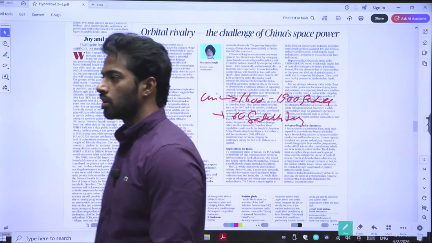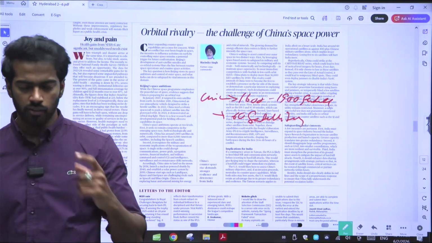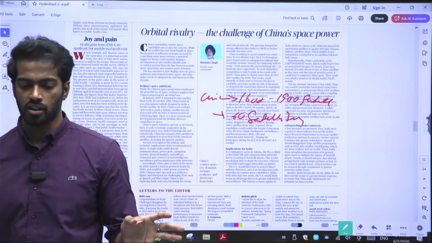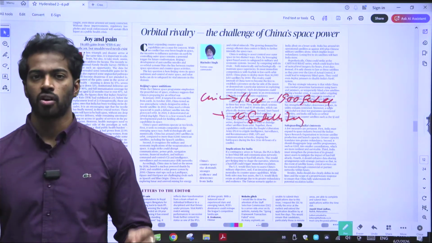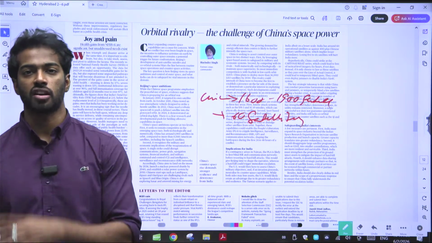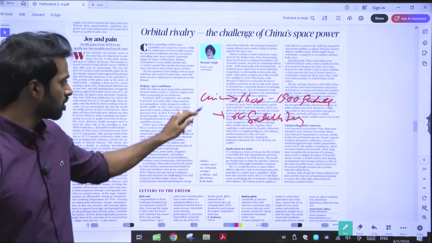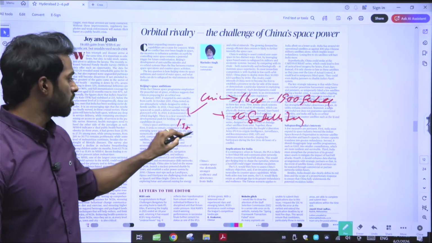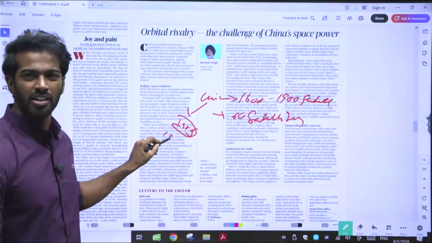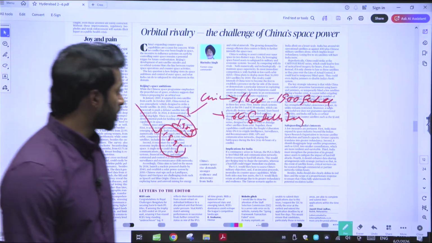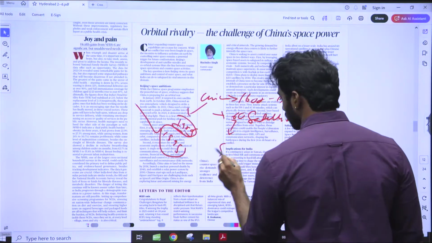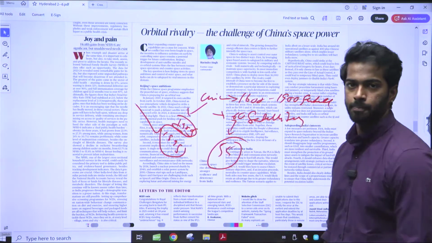It points that no matter what is happening, even if China attacks 5 of our satellites, and we retaliate and attack 5 of China's satellites, how much is China losing? 5. 1900 minus 5 is 1895 only. It still has 1895 satellites. But if India loses 5 satellites, it's coming down to 55.